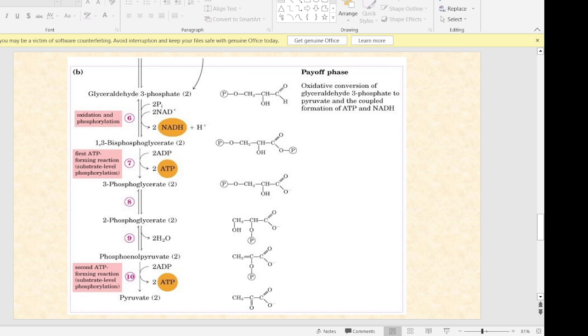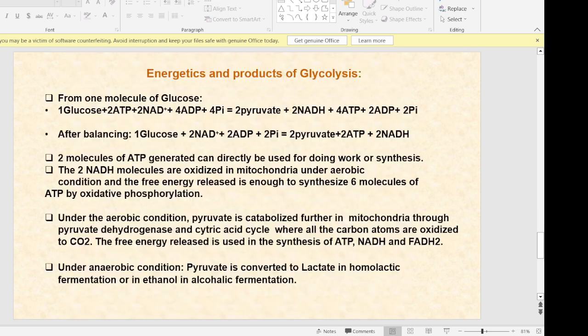There is only change in position of phosphate from third carbon to the second carbon of the molecule, and it is also a reversible reaction. The ninth step is conversion of 2-phosphoglycerate to phosphoenol pyruvate. This reaction is catalyzed by enzyme enolase. The last and final step is conversion of phosphoenol pyruvate to pyruvate, and the enzyme responsible for this reaction is pyruvate kinase. There is a liberation of ATP molecule in the system.